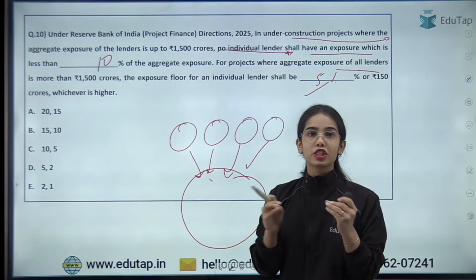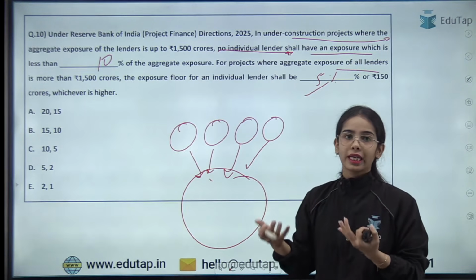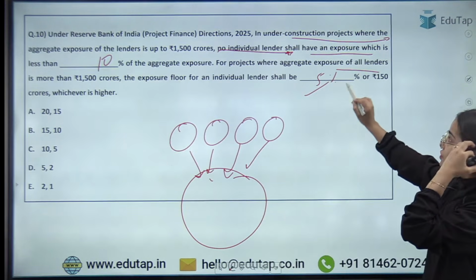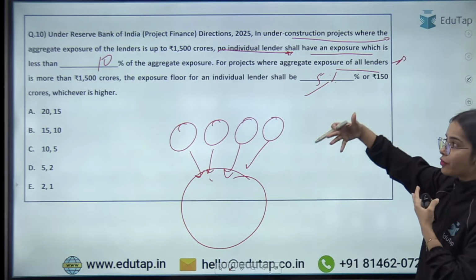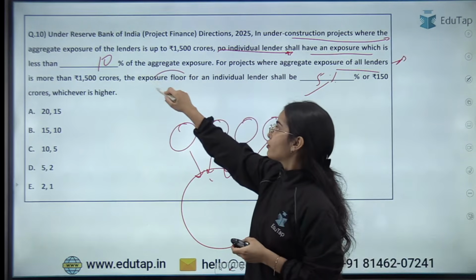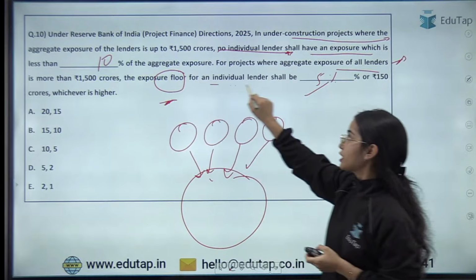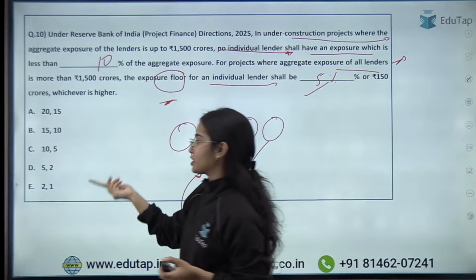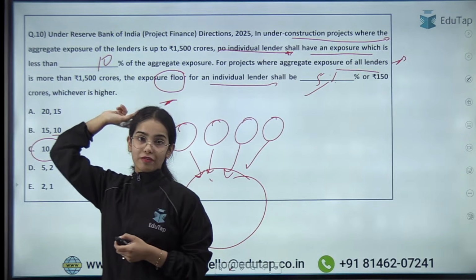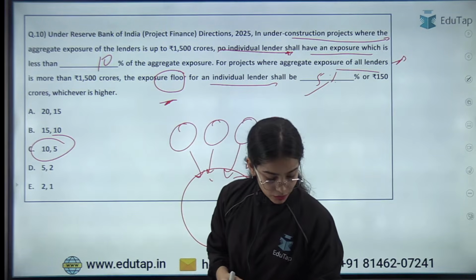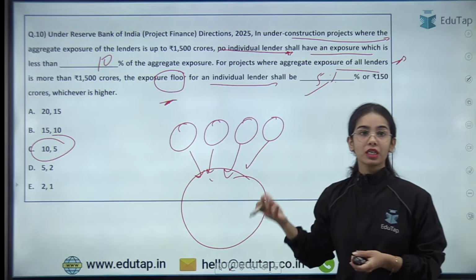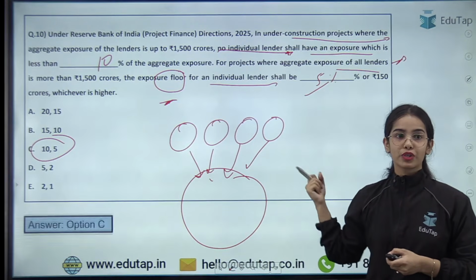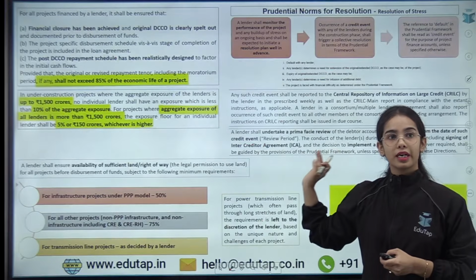As well as for projects where aggregate exposure is more than 1500 crores, the exposure floor, that is the minimum exposure for an individual lender, shall be at least 5% or 150 crores, whichever is higher. So 10% and 5%. Okay, many of the students have given the answer for this question also. Give yourself 1 mark and well done.